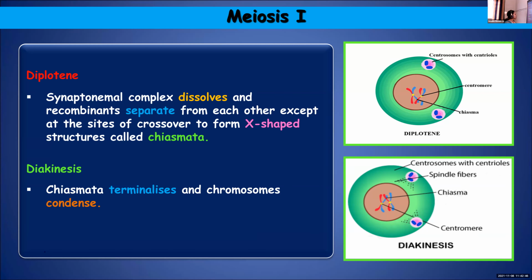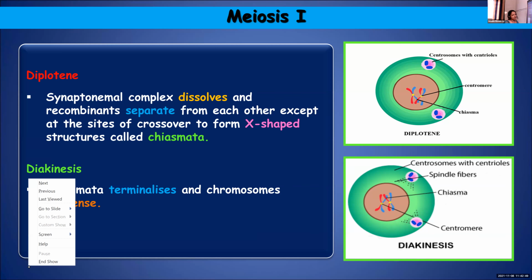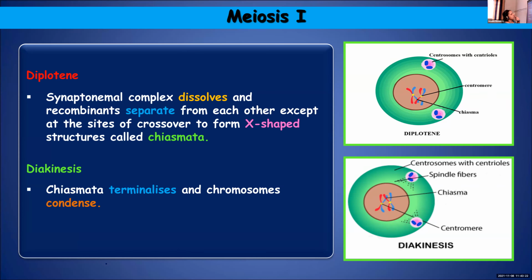And the chromosomes will condense. So condensation has already started in the beginning phase itself. The first stage itself, the condensation has started. So the whole prophase stage, the condensation will keep on taking place. The chromosomes will condense, and chiasmata terminalizes means this X-shaped structure will move towards the tip. That is what is meant by terminalization of chiasmata. So with that, we have completed the different stages of prophase 1.